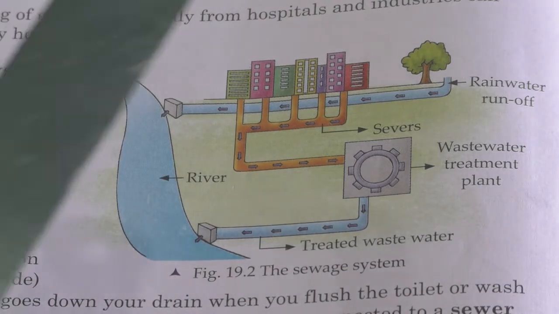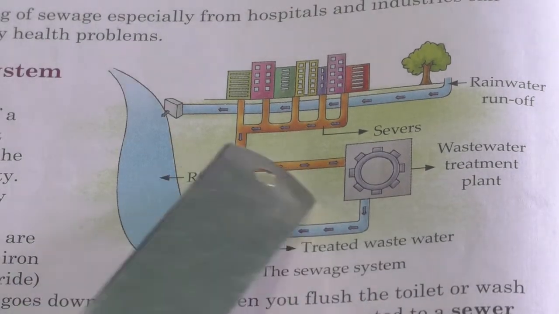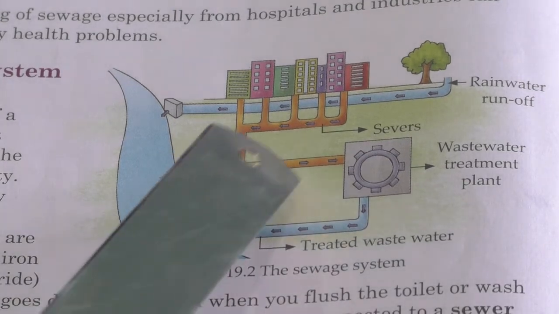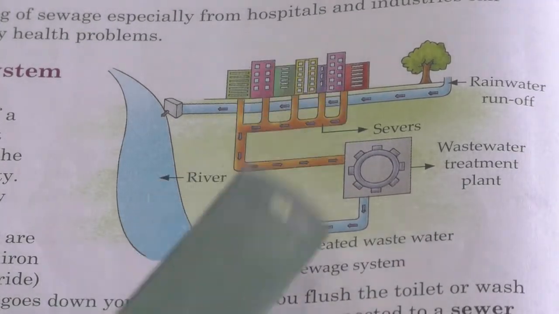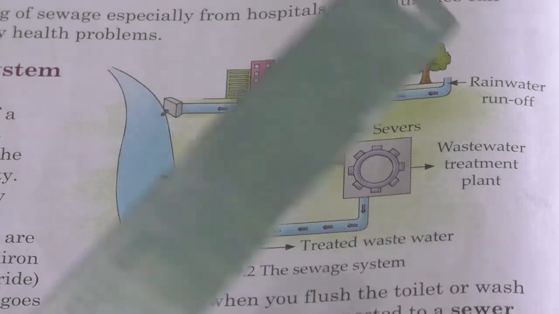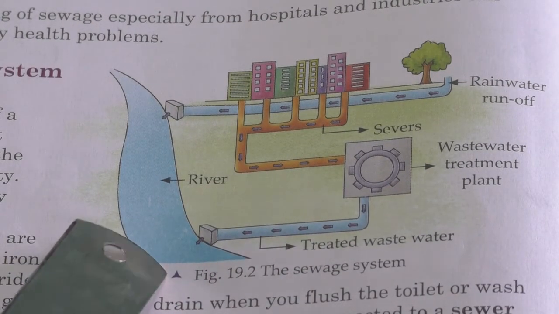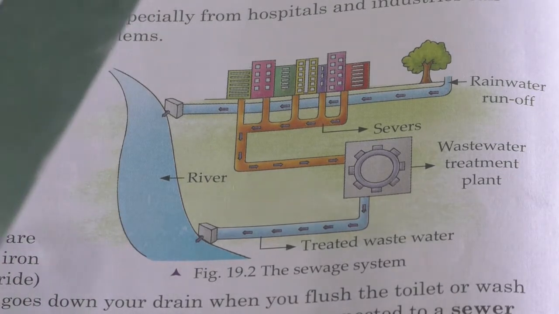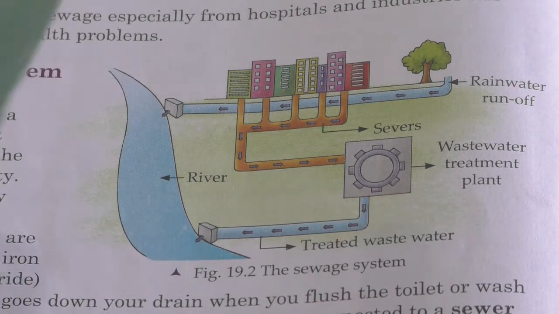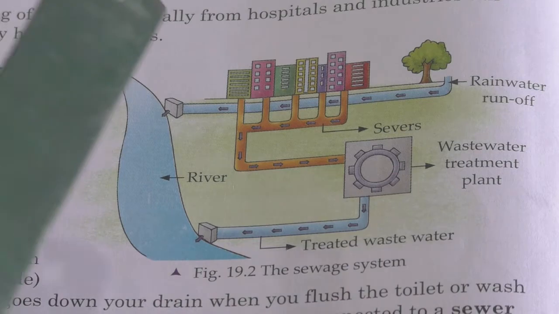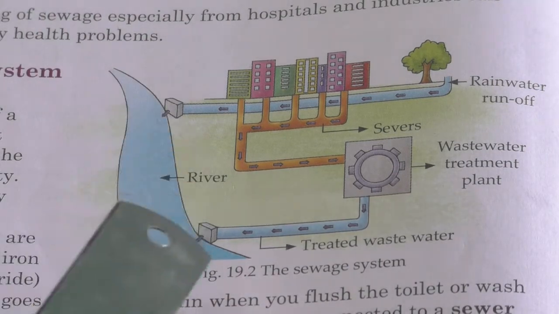The sewage water will then be further processed. So many steps are there. It will get processed and the final treated wastewater will be released into rivers and seas. Clear, children? Yes. So, we have to treat this sewage water. How they are treating the sewage water, that we will learn now.